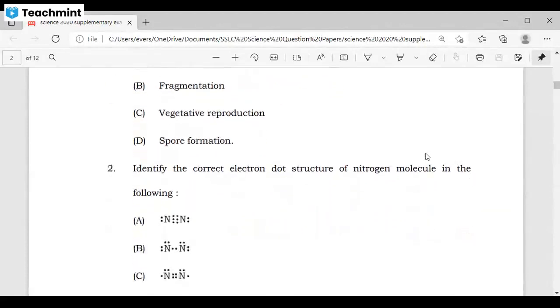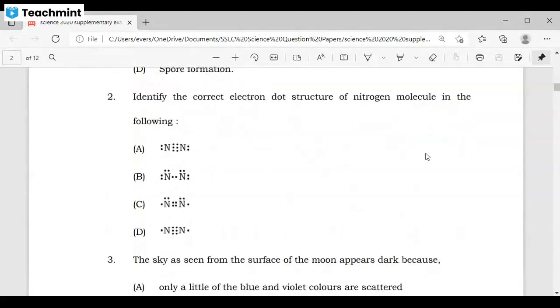Next, question number 2. Identify the correct electron dot structure of the nitrogen molecule in the following. As we have already seen, we have the topic of electron dot structures, but here they have introduced the nitrogen molecule.